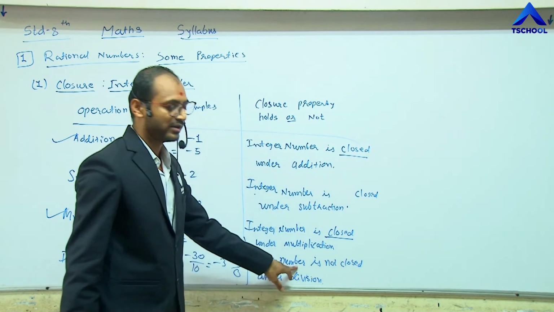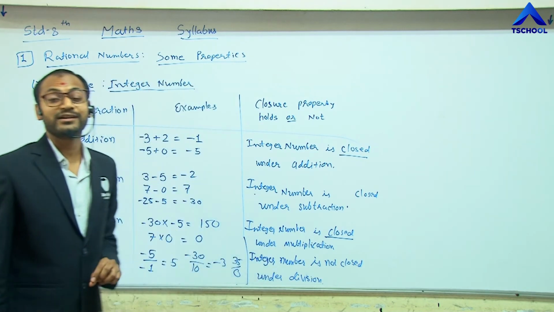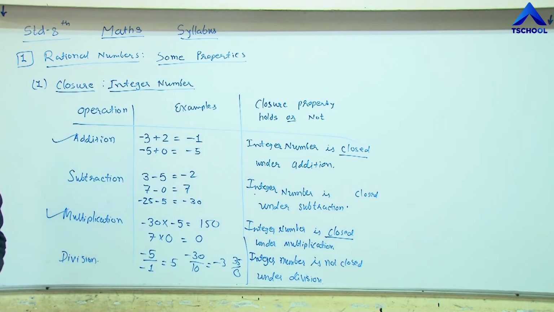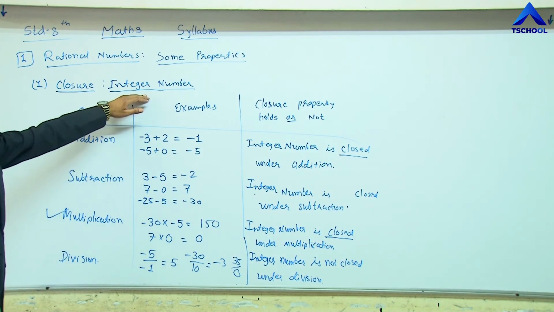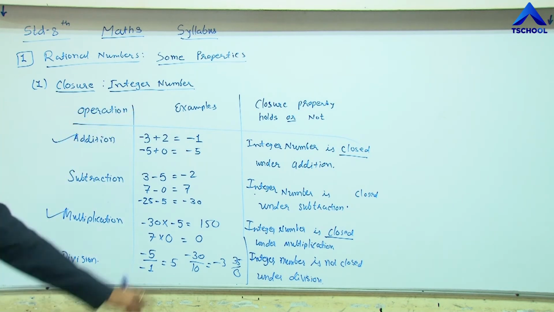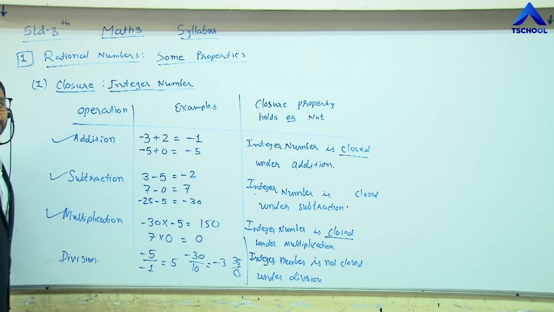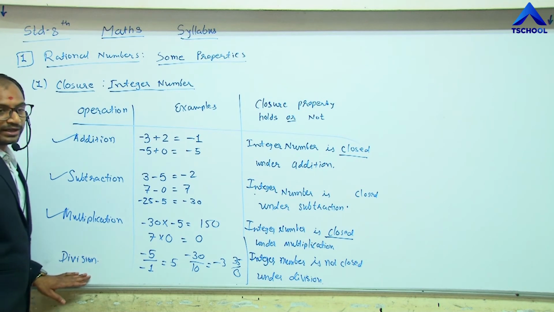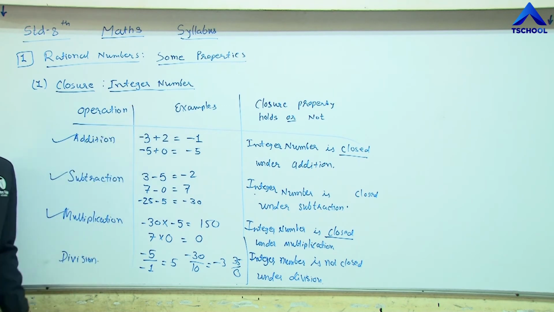For the integer numbers, the closure property does not hold under the division operation. So for integer numbers, three operations hold this closure property: addition, subtraction, and multiplication. But the division operation does not hold in the integers.